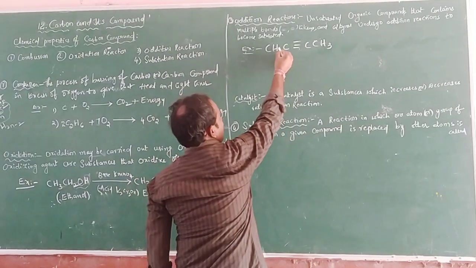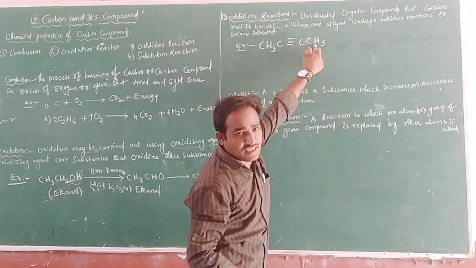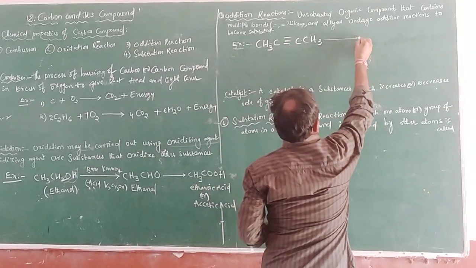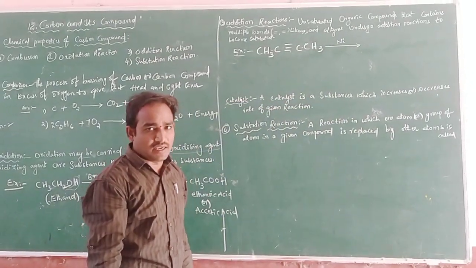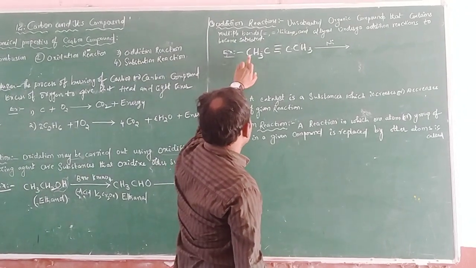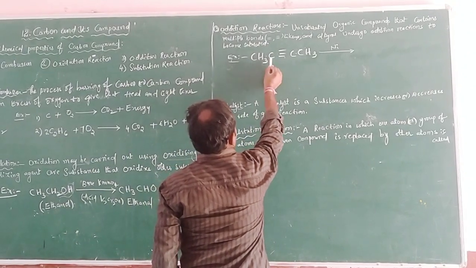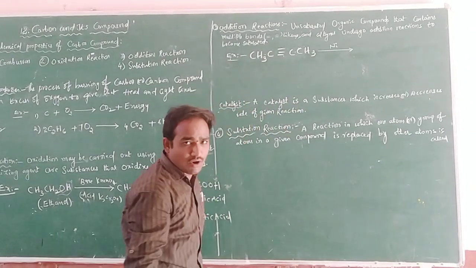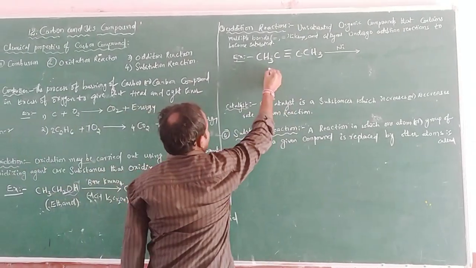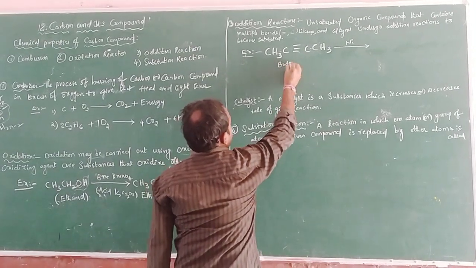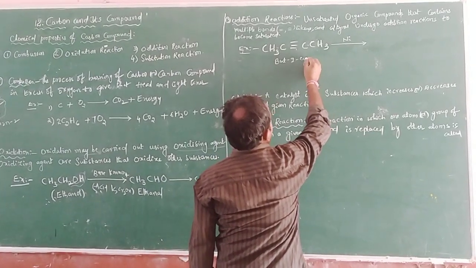CH3 C≡C CH3, in the presence of a catalyst, we are taking nickel and hydrogen. So what is the formula of this compound? How many carbons are here? 1, 2, 3, 4. How many carbons? 4. So it is but, 2-yne, butyne.